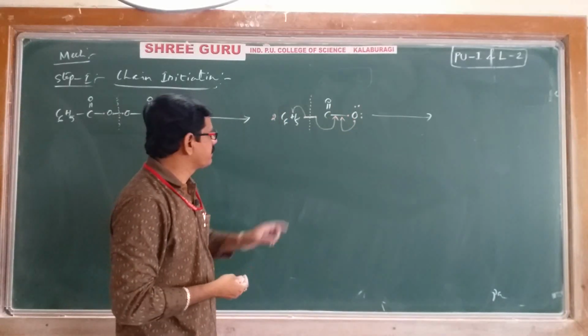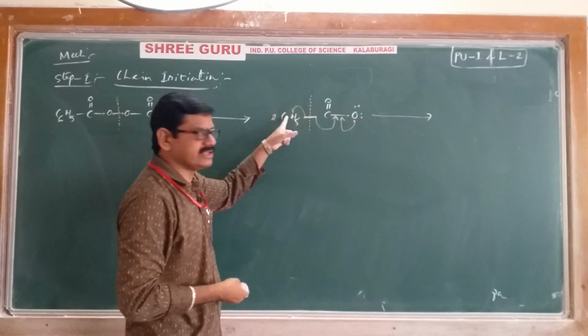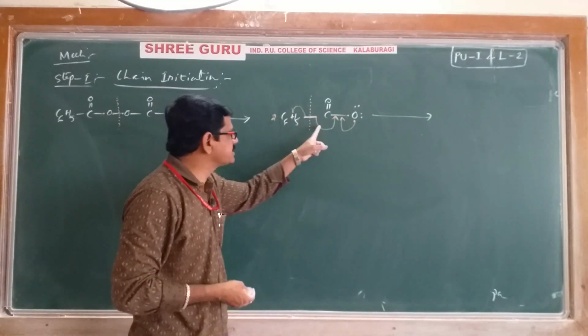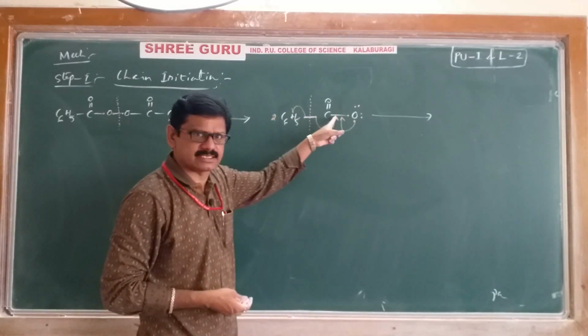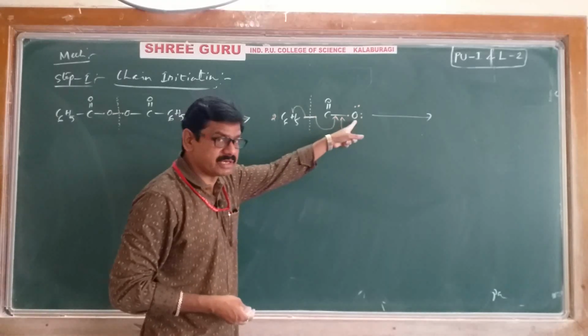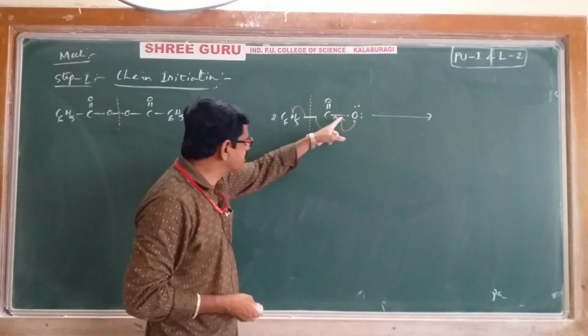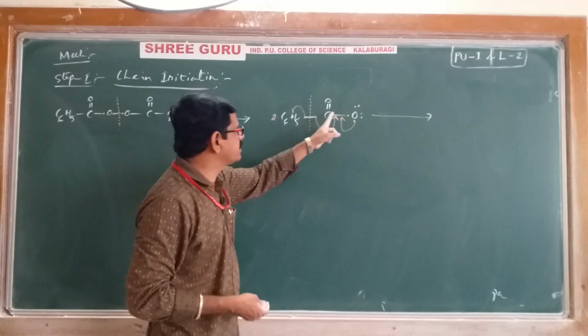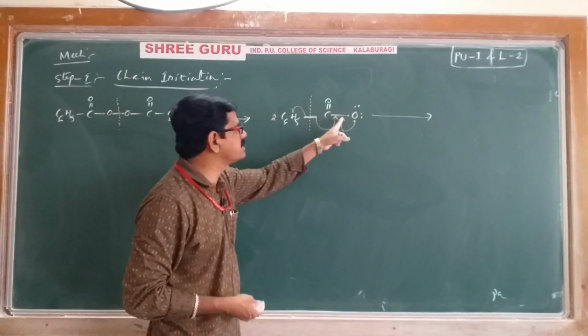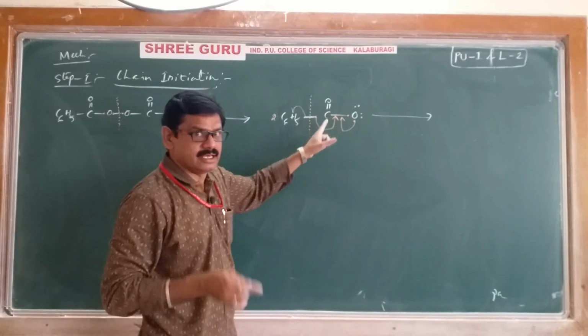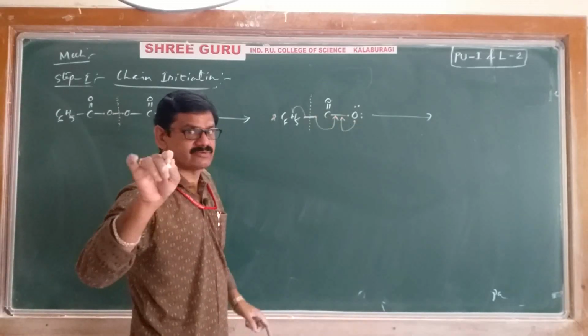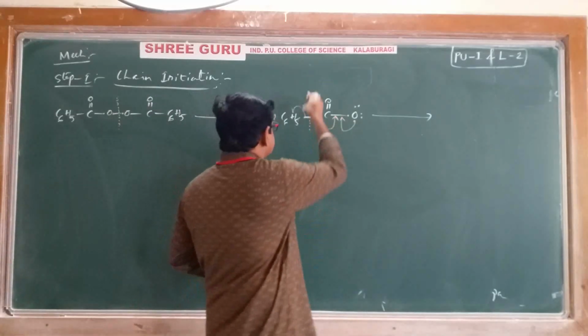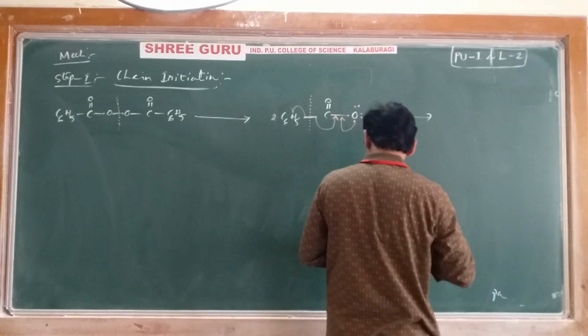So between carbon and oxygen, 2 electrons join, and because of 2 electrons we can write one bond. This bond already breaks, and you will get 2 moles of phenyl radical.